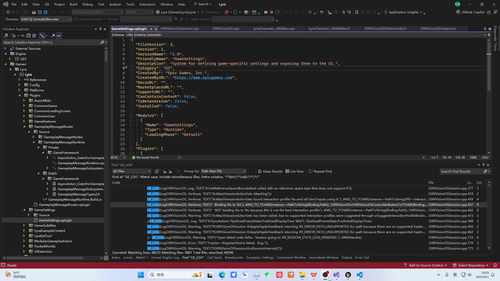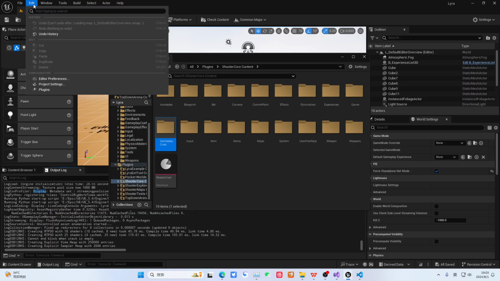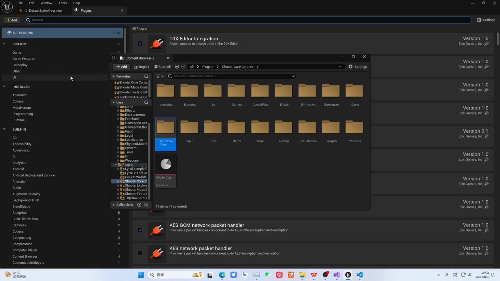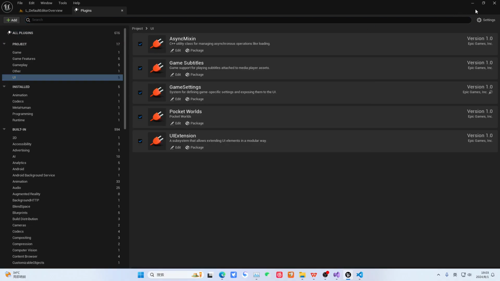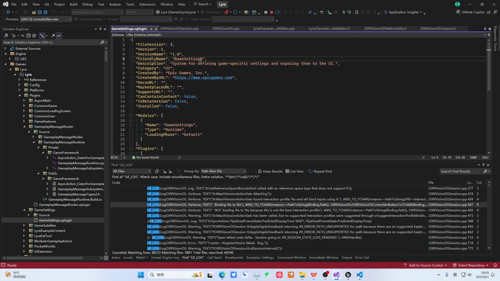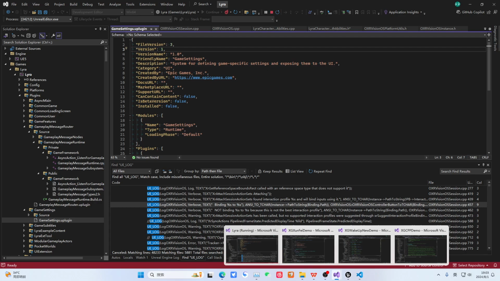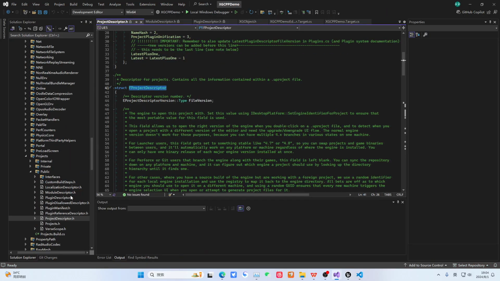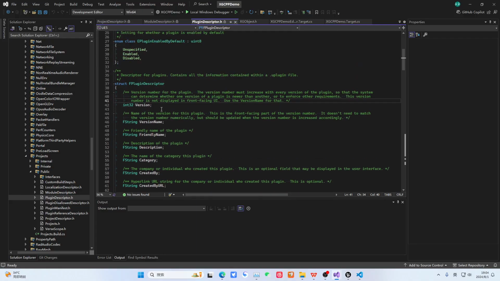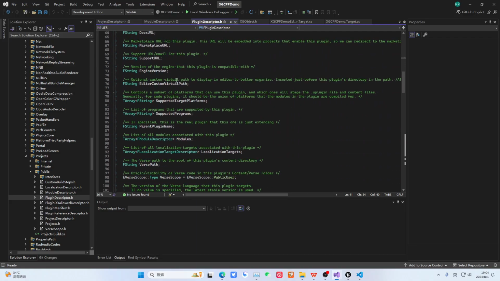Just find this URL, and this category is under the plugin category. You can see right here, this category, UI, is placed under this, and here's the description. And then there is a friendly name, the other side of the coin, alias. And this is the version name, and some things in this version, and its corresponding item. Actually right here, let me think. Here, there is a plugin descriptor. Okay, this corresponds to the series of things we just mentioned.